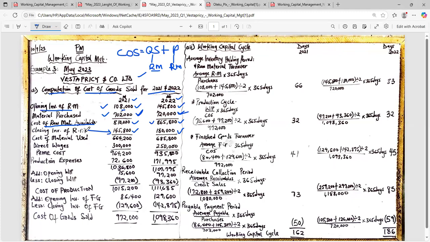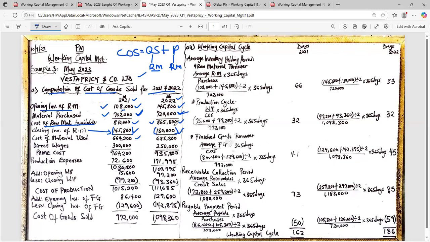Since I have my closing stock of raw material, what do I do? I less it out. So this is supposed to be in brackets. Less closing stock. So can somebody do one for me? The other person do the other one for me. 810 minus the closing stock. 810 minus 145,800. You get 664,200.